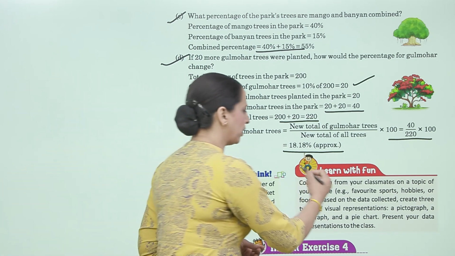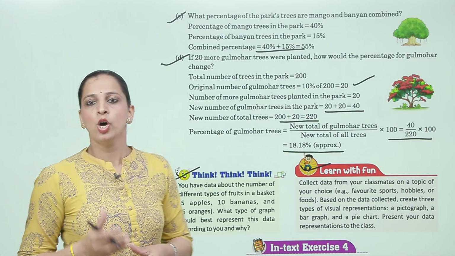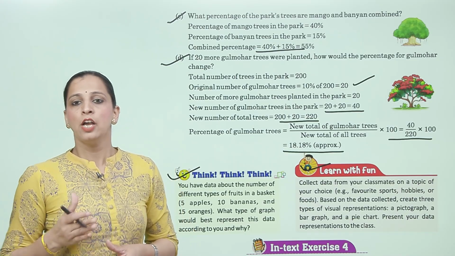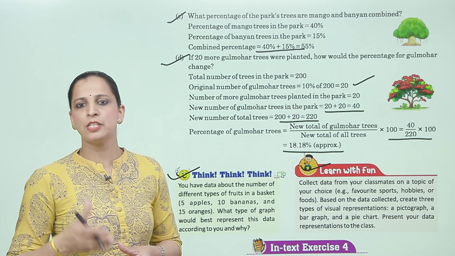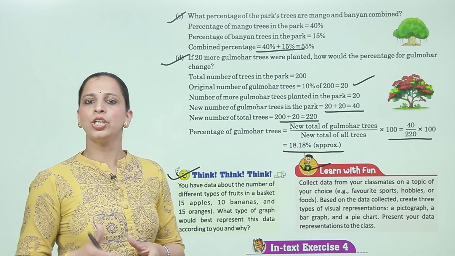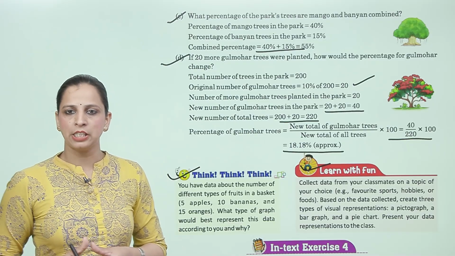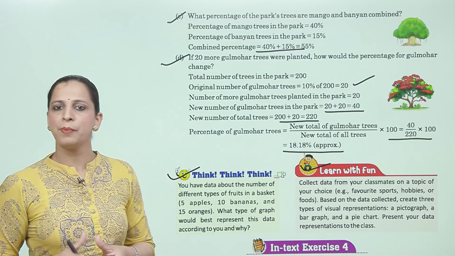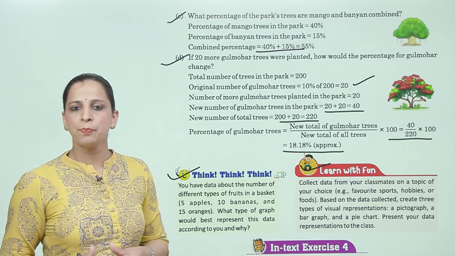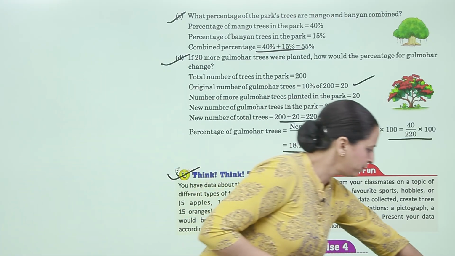Now learn with fun. Collect data from your classmates on a topic of your choice like favorite sport, hobbies or food. Based on the data collected, create 3 types of visual representation: a pictograph, a bar graph and a pie chart. Present your data representation to the class.